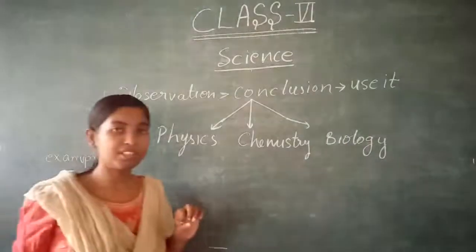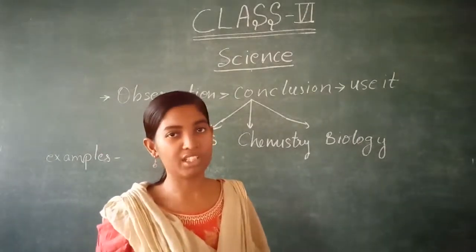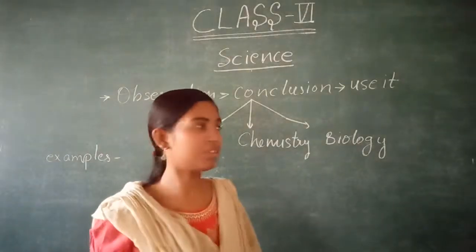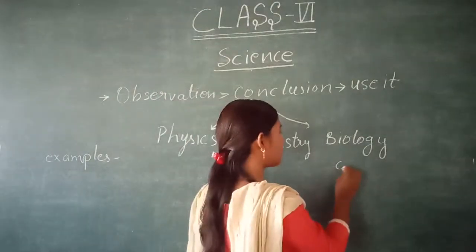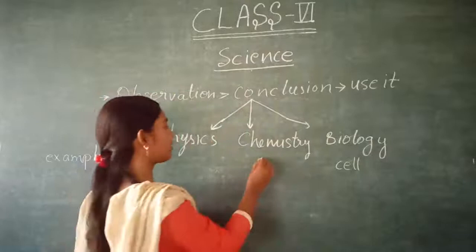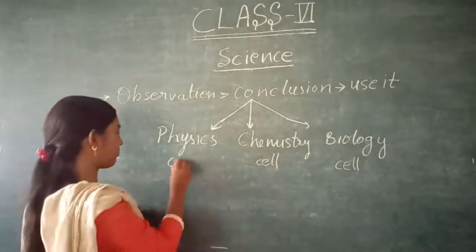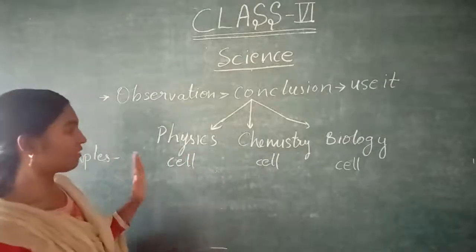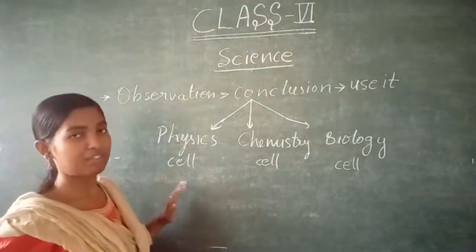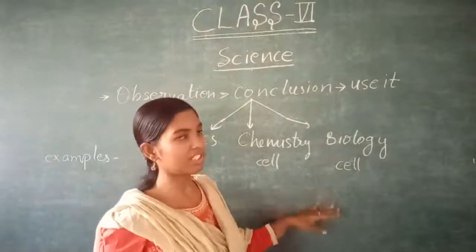For example, we have already seen that cells are present in our body. Our whole body is made up of cells. So in biology, cell is present; in chemistry also cell is present; and in physics also cell is present. But in physics there is a different definition for this cell, in chemistry it is different, and in biology it is different.